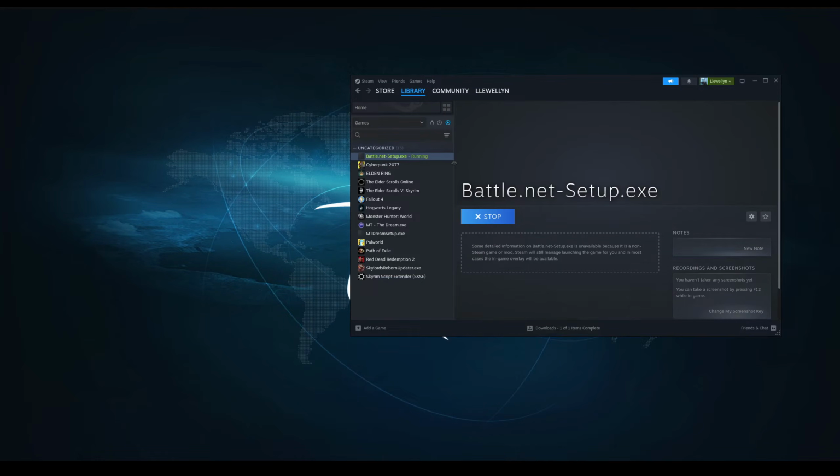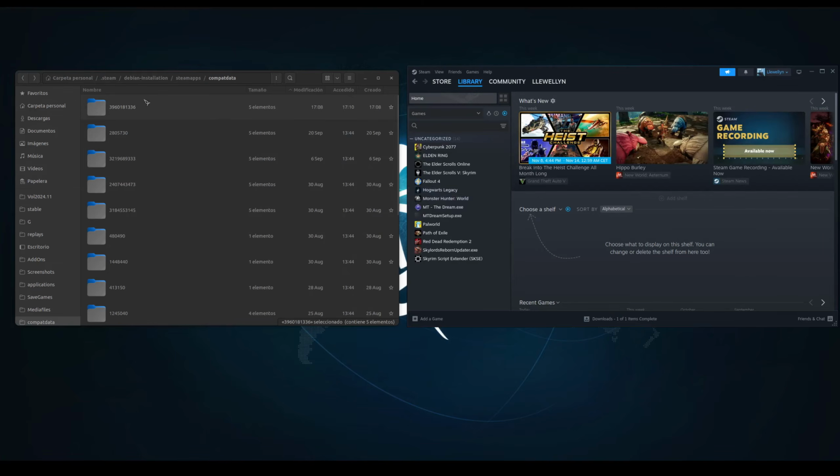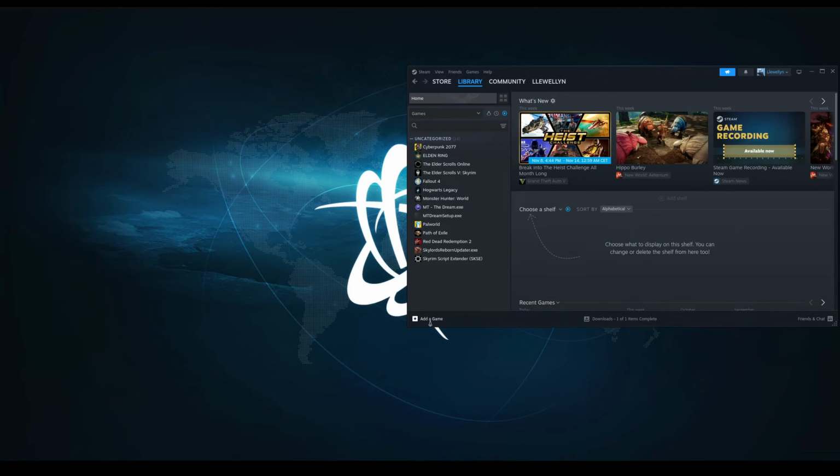We close this. Now we can delete the Battle.net Setup.exe from Steam. This will remove the folder that was just created under compatdata, but that's okay. We go to right-click, Manage, remove non-Steam game from your library. And the folder vanished. Next, we go to Add a game, add a non-Steam game,